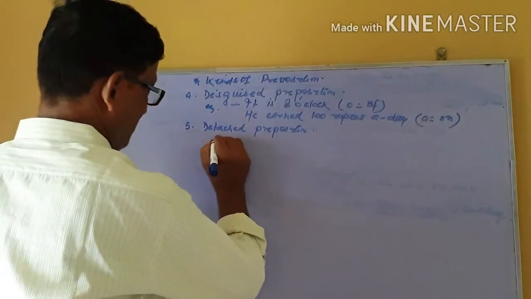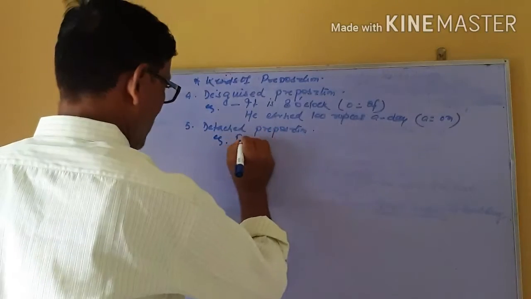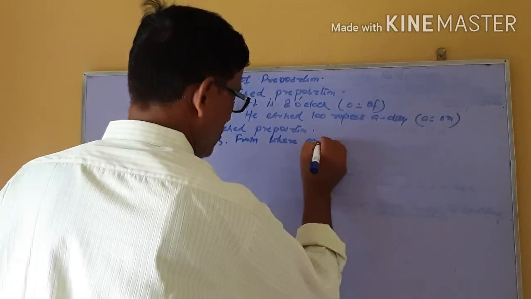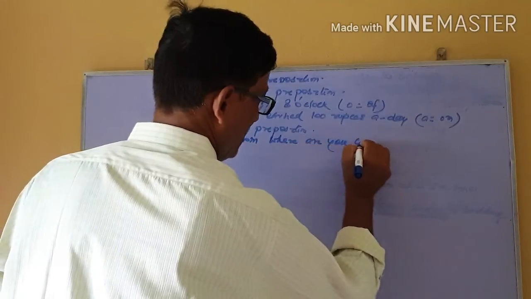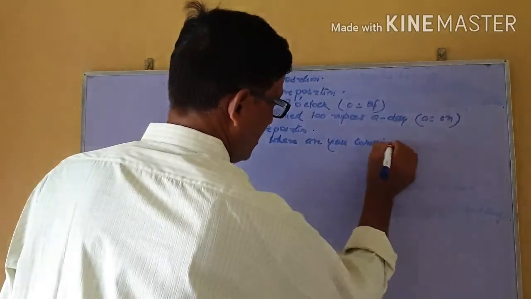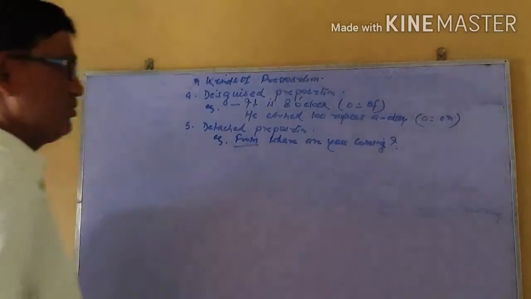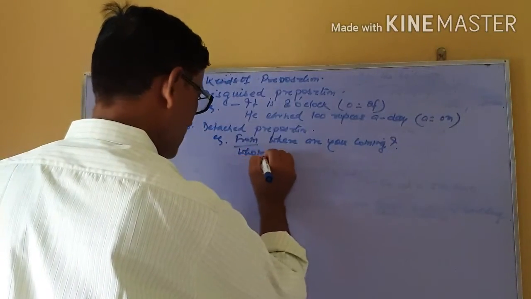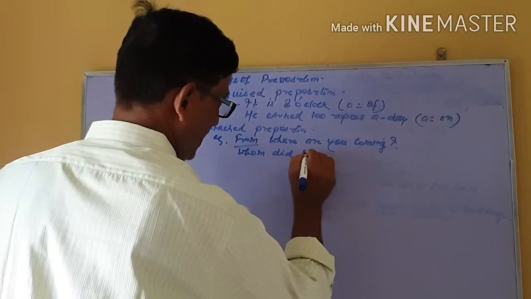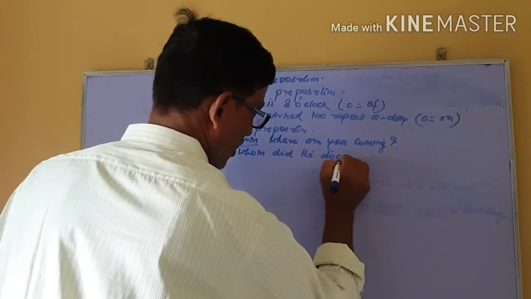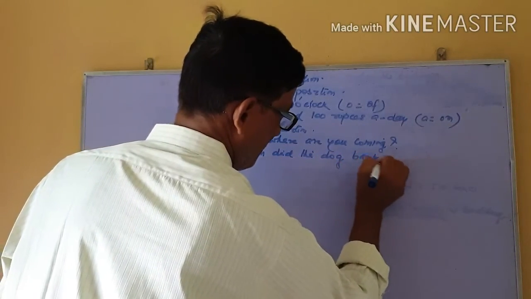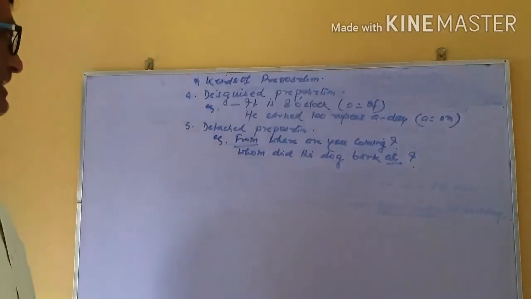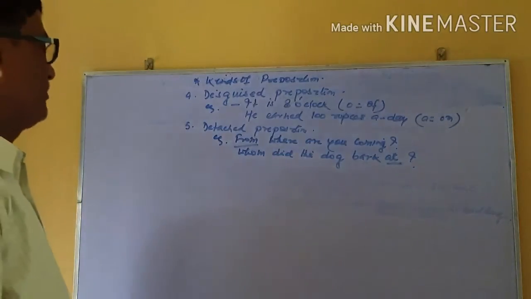With the help of examples: From where are you coming? This from is used at the beginning of the sentence. Whom did the dog bark at? At the end of the sentence, this at is used. That's why they are called detached prepositions.